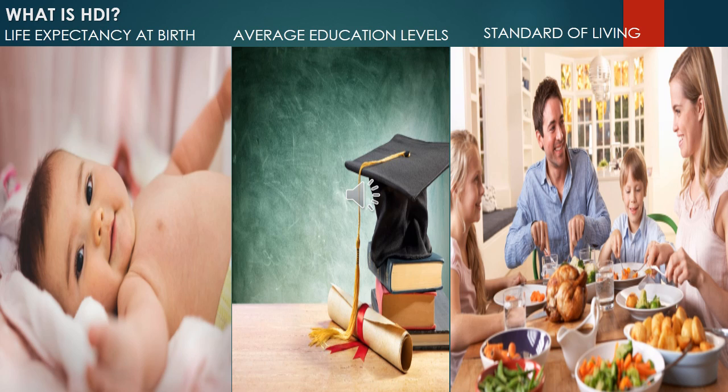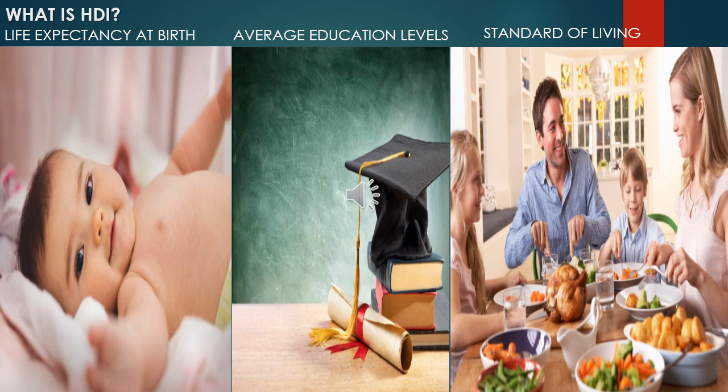So HDI, what is HDI? Human Development Index. It indicates the all-round development of the people in the society. HDI includes life expectancy at birth, that is the number of children born and the age up to which they live.